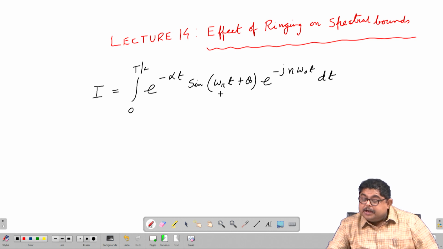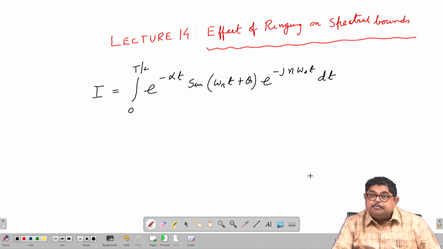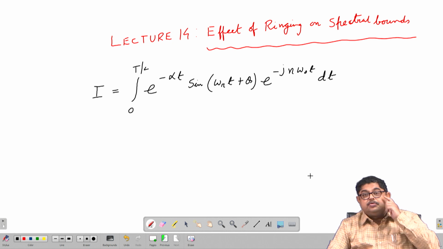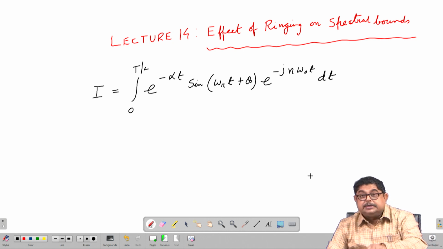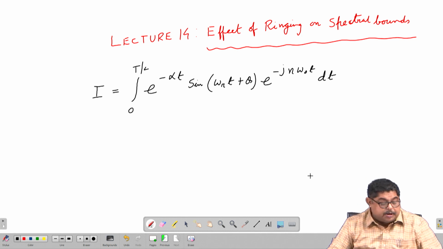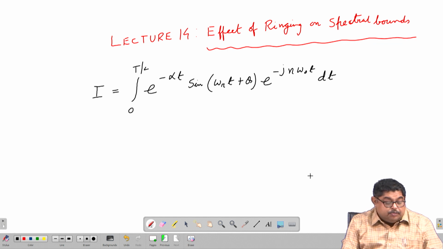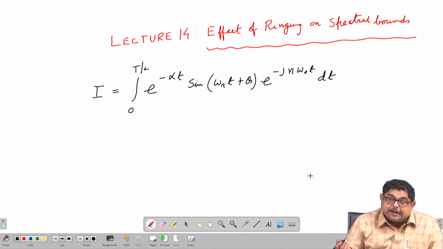Only difficulty is that this term is e to the power minus j something. The sine term will also generate e to the power j terms, but this term, e to the power minus alpha t, is a real term. It is not a complex term. So, the whole thing will be tackled as a complex number, not a pure imaginary number. That is the only difficulty in this one.